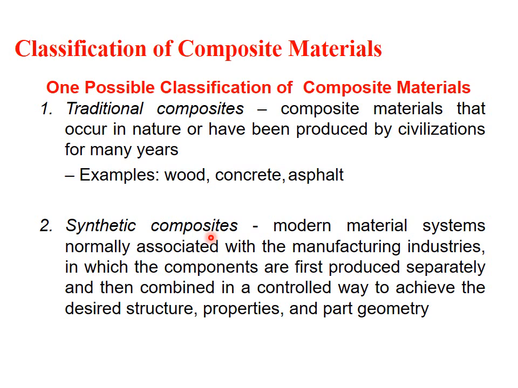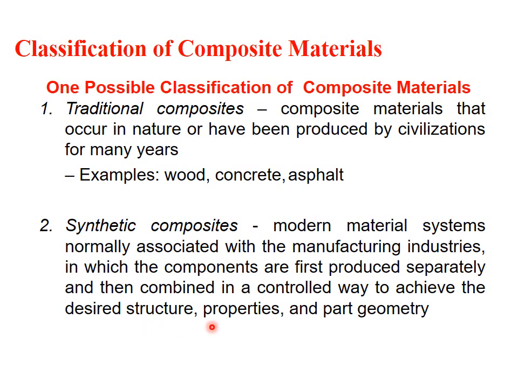Synthetic composite material. Modern material systems normally associated with the manufacturing industries, in which the components are first produced separately and then combined in a controlled way to achieve the desired structure, properties and geometry.